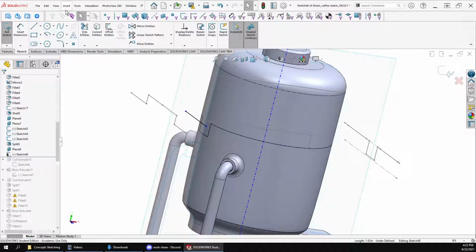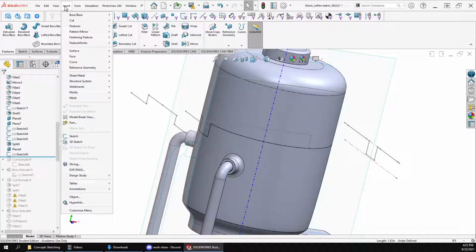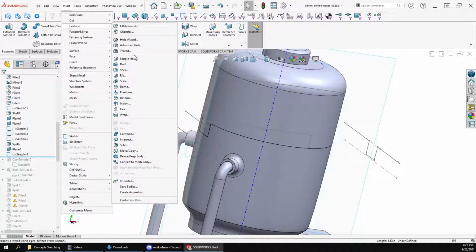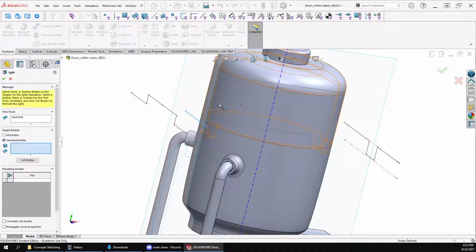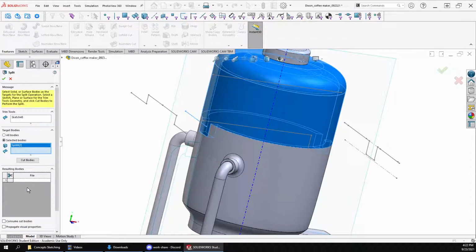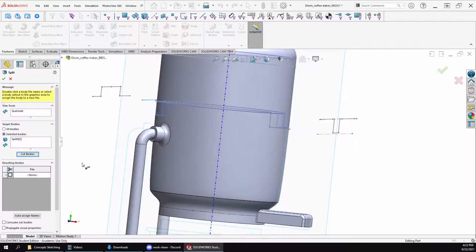We're going to exit out of this. We'll go insert, feature. We're going to do a split. We'll use this trim tool. We're going to select bodies. We're going to select this body. We're going to cut the bodies.